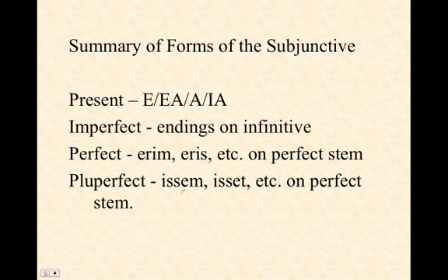For the present, again, e, ea, a, i, a are the vowels that you're going to see. For the imperfect, you'll be adding endings onto the infinitive. For the perfect, you're going to add endings like -erim, -eris, etc. to the perfect stem. And for the pluperfect, -issem, -isset will go on the perfect stem.